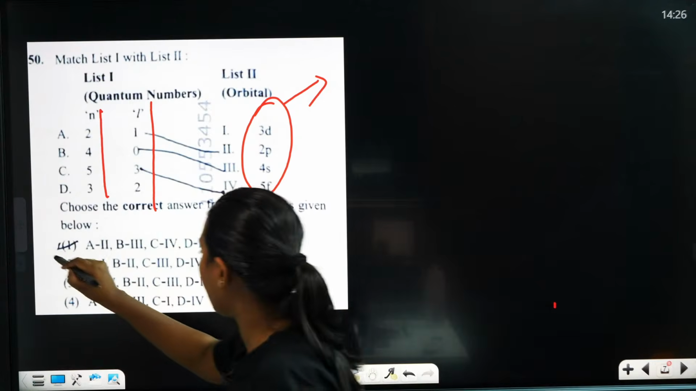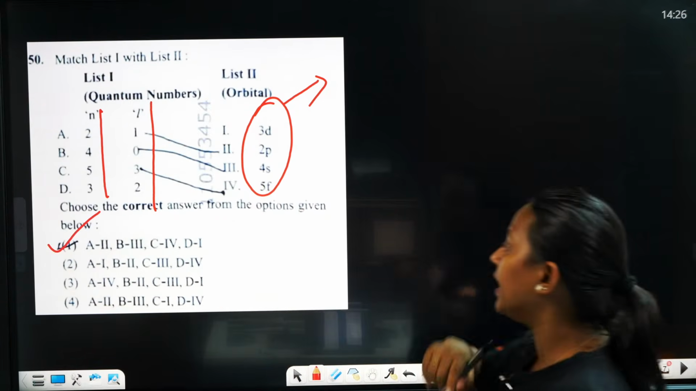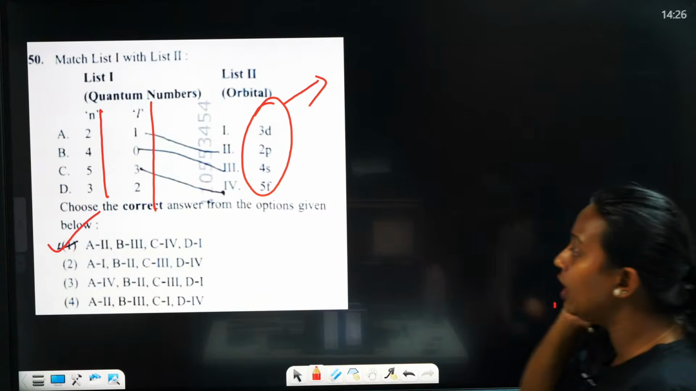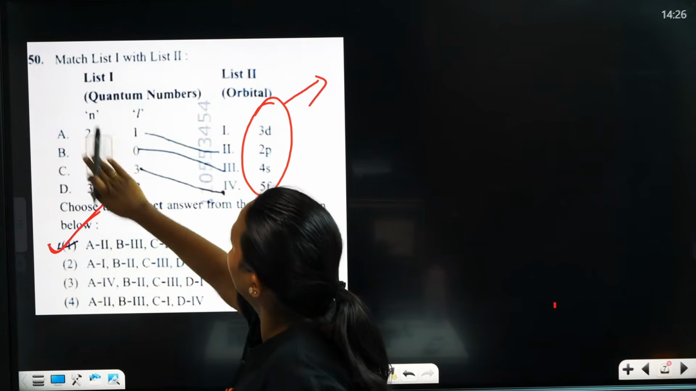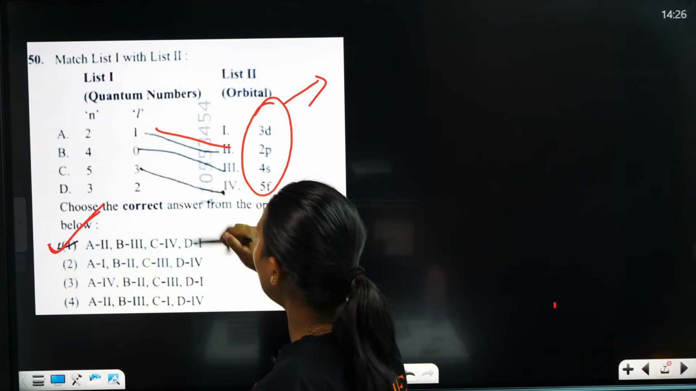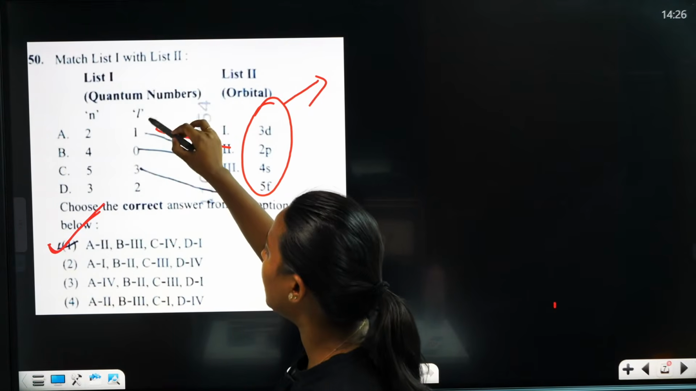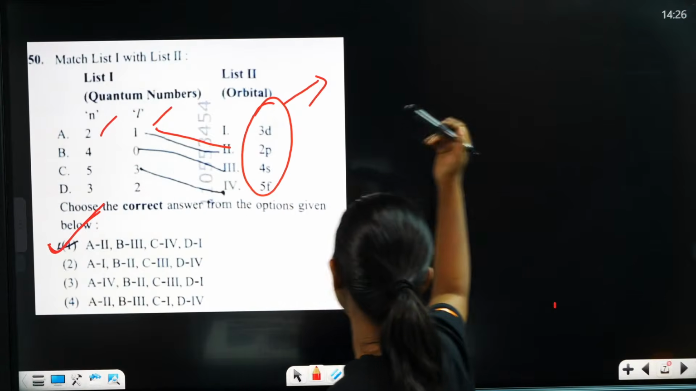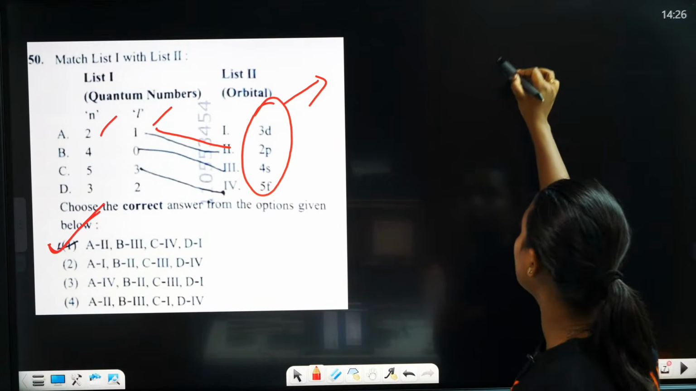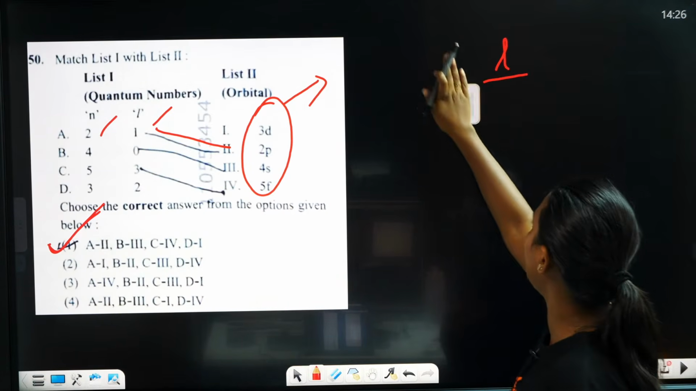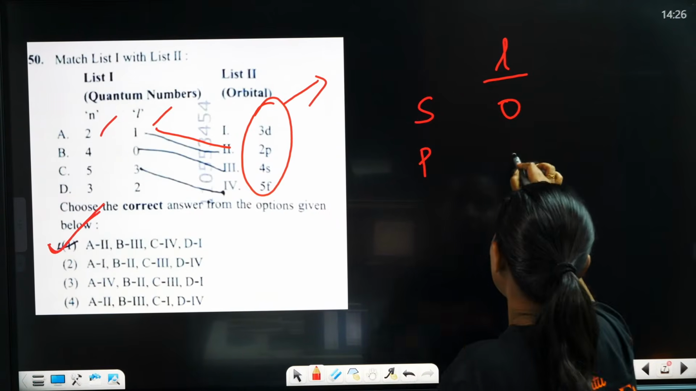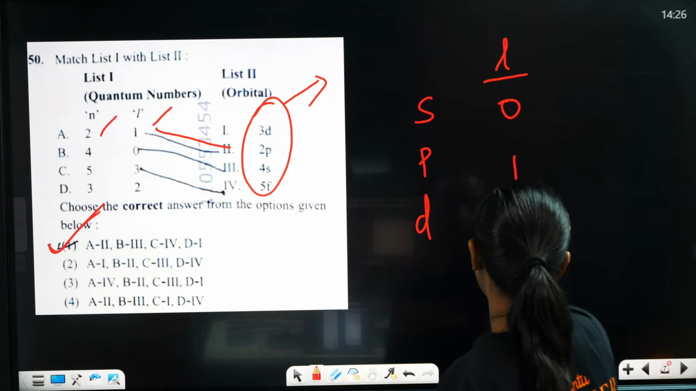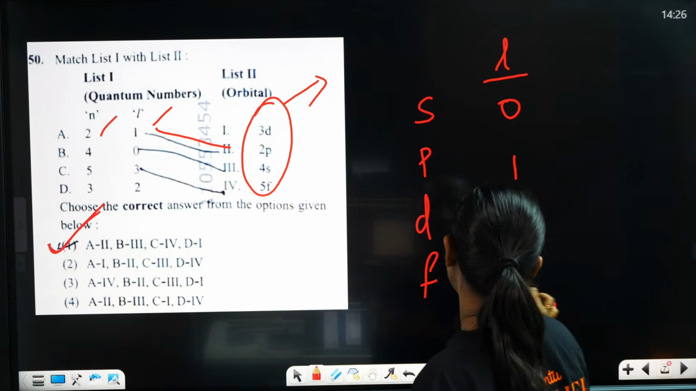The correct answer is actually A, A2. So A is the correct answer. We know that here the L value is given, the N value is given, so you can match. We know some L values: S means L value is 0, P means L value is 1, D means L value is 2, and F means L value is 3.